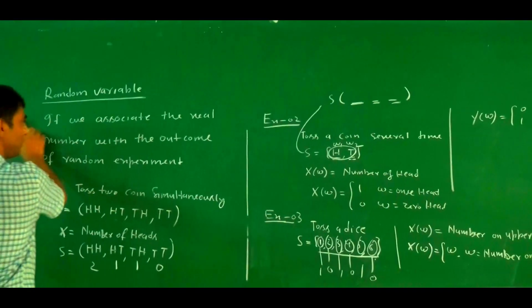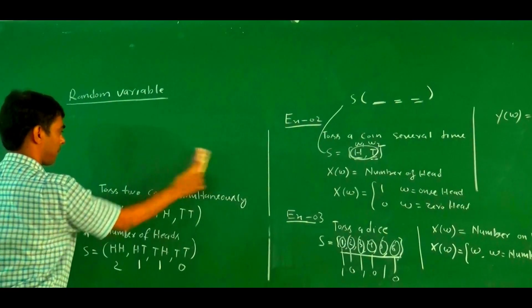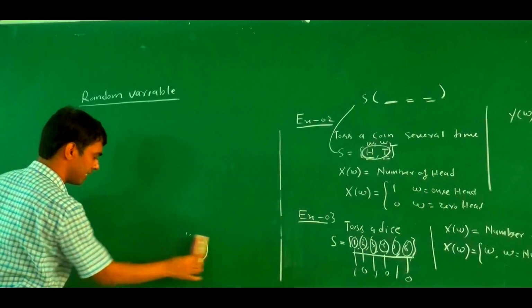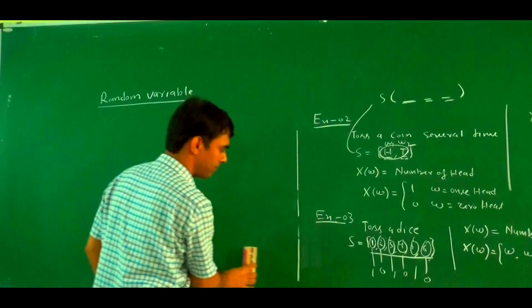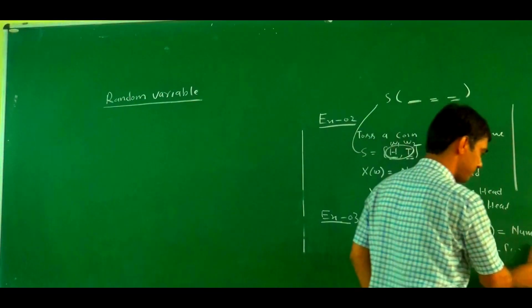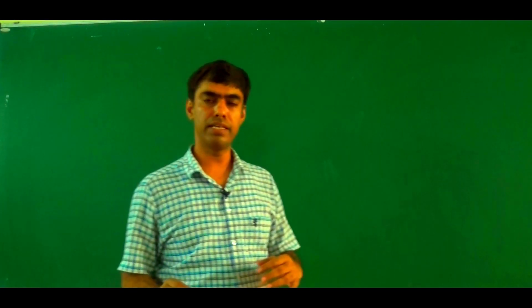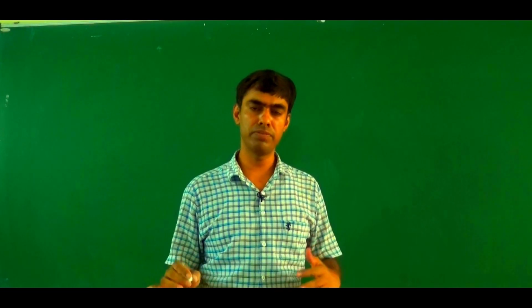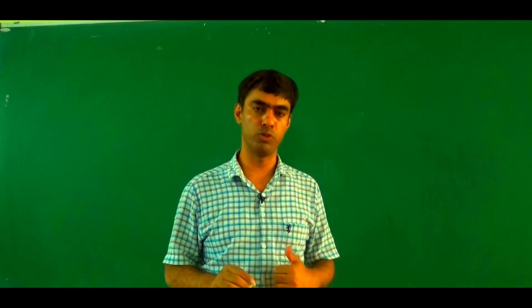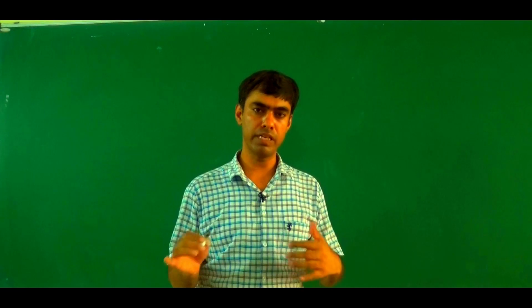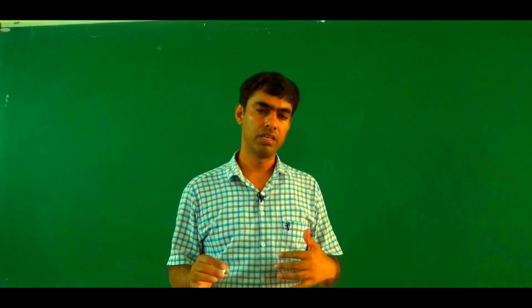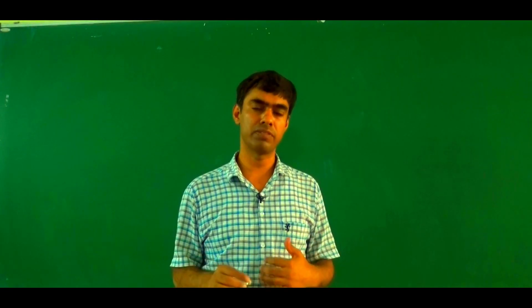Now, in case of a discrete random variable, what do we define? From a discrete random variable, we define a discrete probability distribution. And to define a probability distribution, there is a need for a probability mass function.